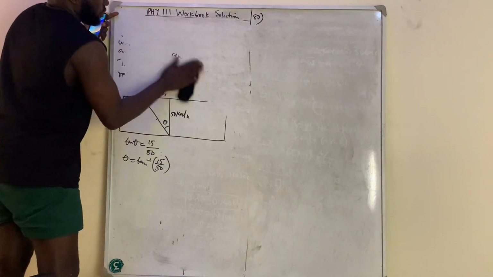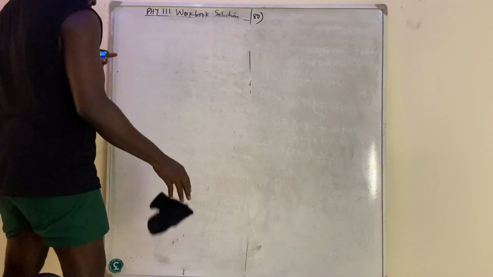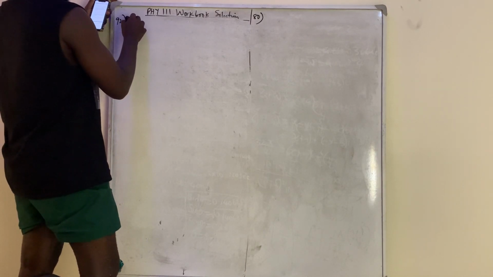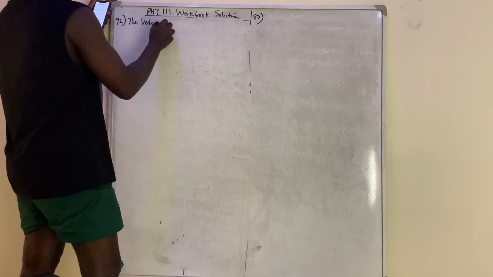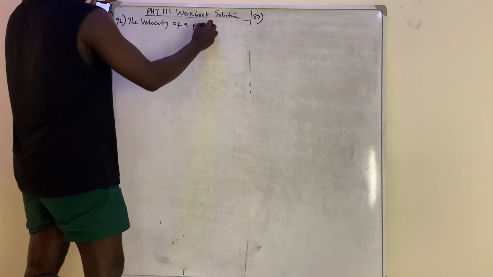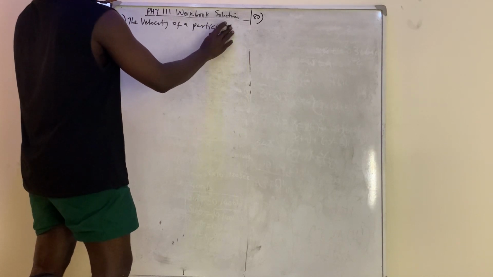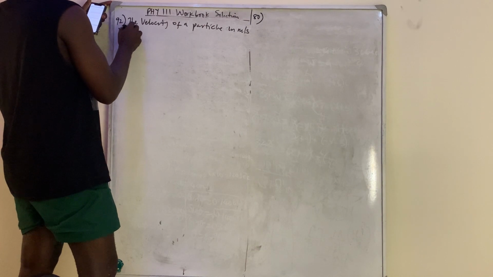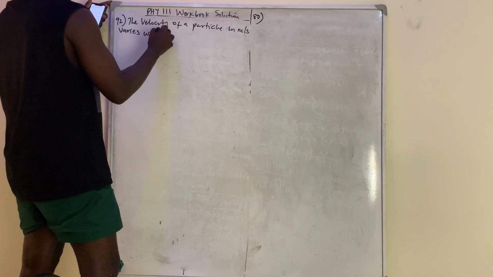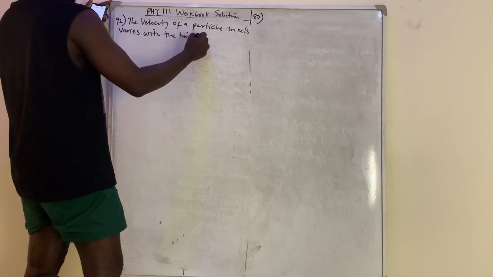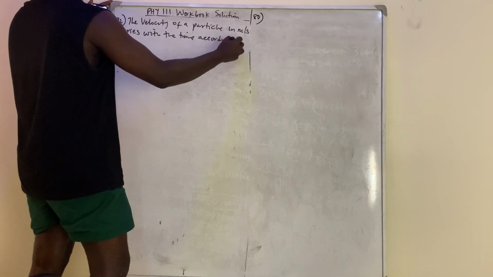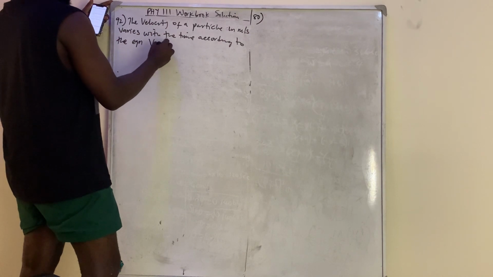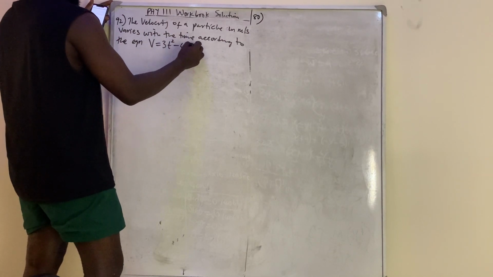Okay. So we move to question number 92. Question number 92 said the velocity of a particle in meter per second varies with the time according to the equation v is equal to 3t squared minus 4t plus 4.